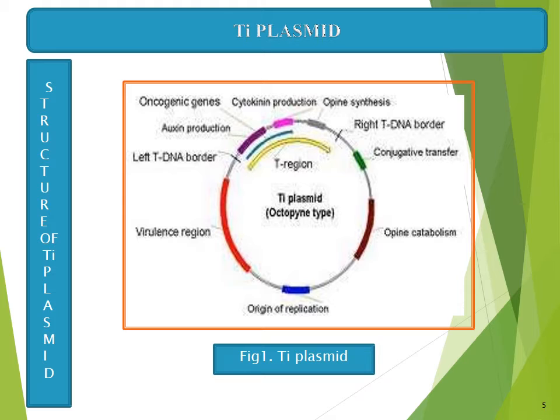Next, you can see the origin of replication for this Ti plasmid, and there is an opine catabolism gene. This opine catabolism gene will catabolize the products produced by the opine synthesis genes present in the tDNA.